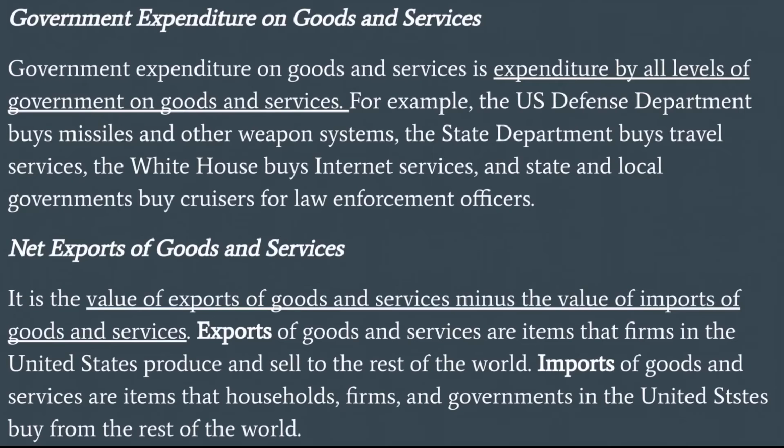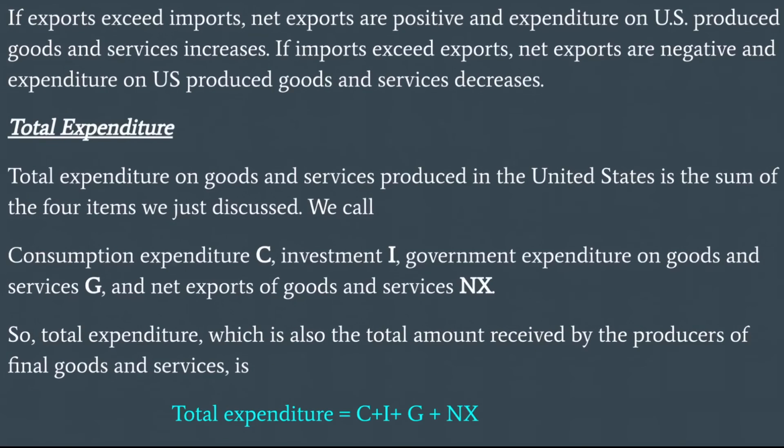Net exports of goods and services. It is the value of exports of goods and services minus the value of imports of goods and services. Exports of goods and services are items that firms in the United States produce and sell to the rest of the world. Imports of goods and services are items that households, firms, and governments in the United States buy from the rest of the world. If exports exceed imports, net exports are positive and expenditure on US produced goods and services increases. If imports exceed exports, net exports are negative and expenditure on US produced goods and services decreases.